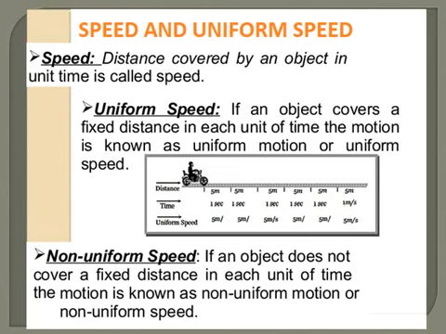The motorcyclist, you see, for every 5 meters, takes only 1 second to cross it. The distance is uniform, the time is also uniform. When the distance and time are uniform, then the speed, which is calculated as distance traveled divided by time, also becomes uniform. So he covers equal distance in equal intervals of time. So the motion becomes uniform motion.